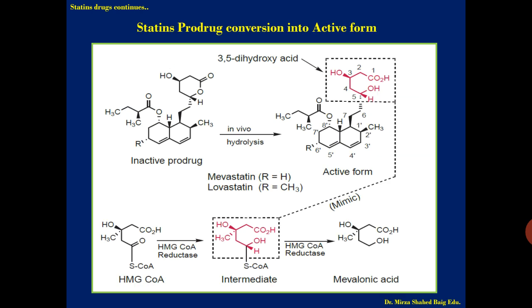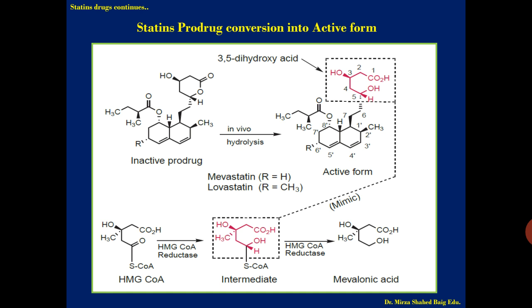And just now we stated that the older statins, which are present in the lactonic form, have to be converted into the active form. One example we have taken is the inactive drug mevastatin or lovastatin, with in vivo hydrolysis. Here the phase 1 metabolism, that is the hydrolysis process, forms the active carboxylate form, which you can see in the structure.